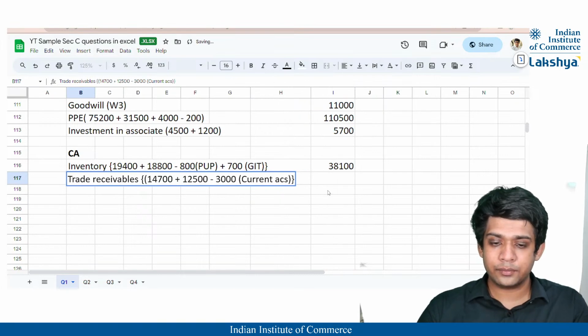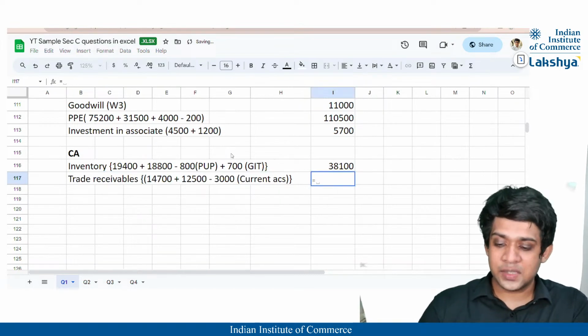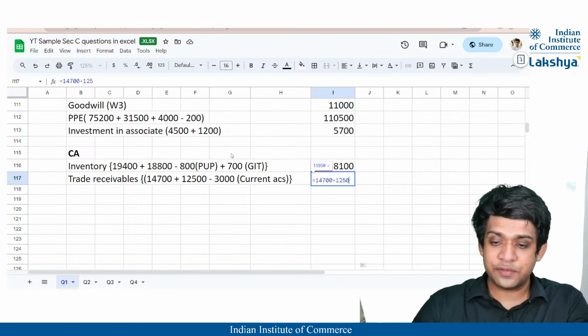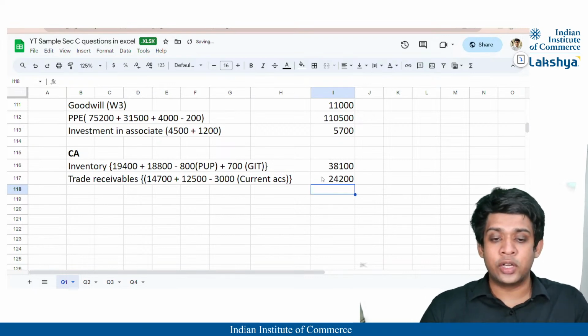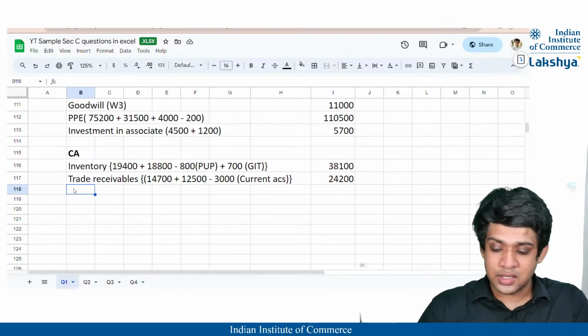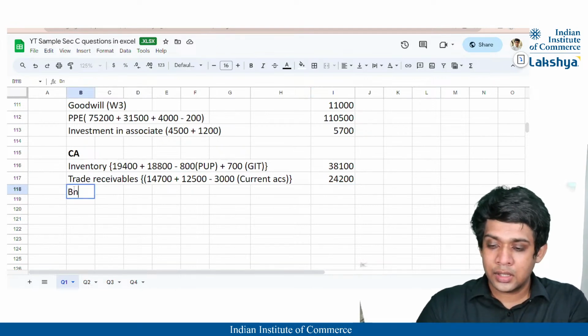Then our value will thus be 14,700 plus 12,500 minus 3,000, which is going to be 24,200. Correct? We have got our trade receivables. Lastly, I think there was bank as far as I saw.